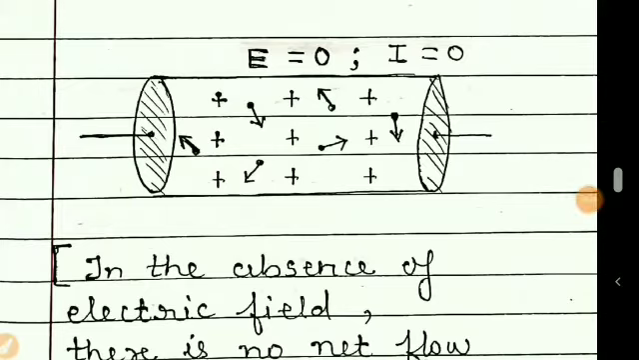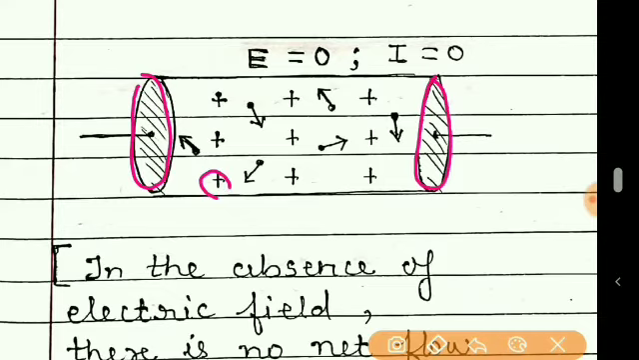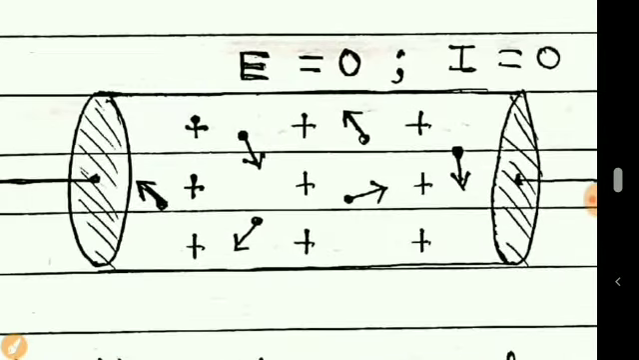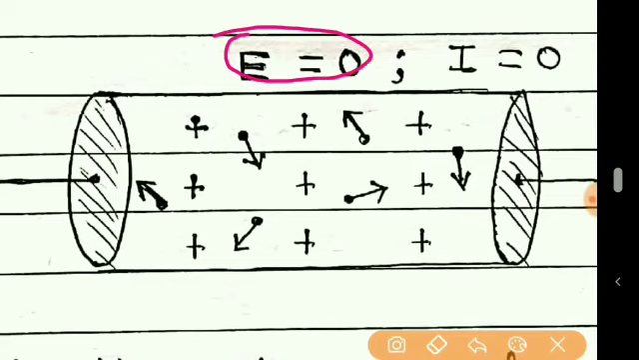Now students, let us consider a conductor. In a conductor the positive charges are fixed at their places, they cannot move from their place, but the electrons are free to move. So what happens when the electric field is not applied? That is, if the electric field is zero across the conductor, then these electrons will flow randomly. You can see the direction of the motion of the electrons is random.